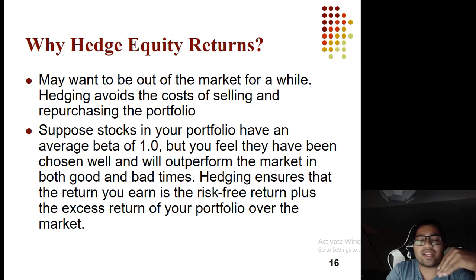You know when the market falls, Apple is not going to fall as much as the market. But when the market starts going up, Apple is going to outperform other stocks. So you could invest in Apple and hedge out the market risk by going short on S&P 500. Your returns will be risk-free returns plus the returns you get in excess of the market because you are invested in Apple.